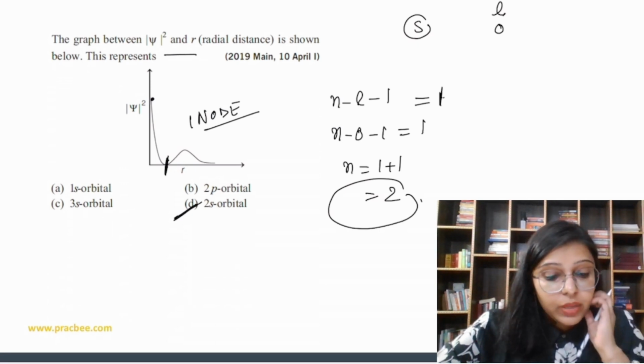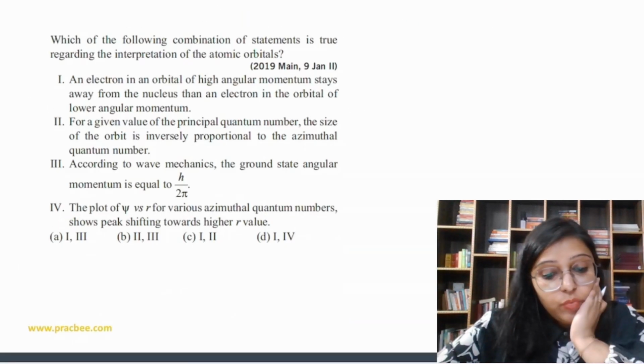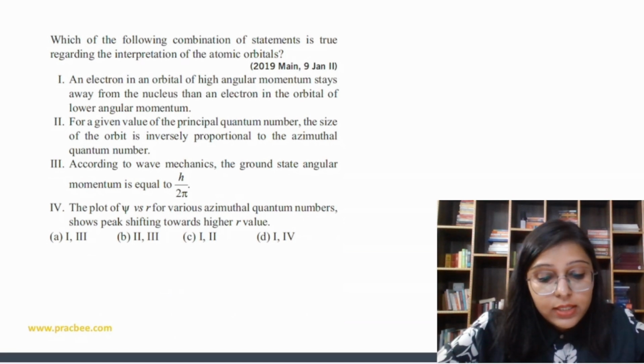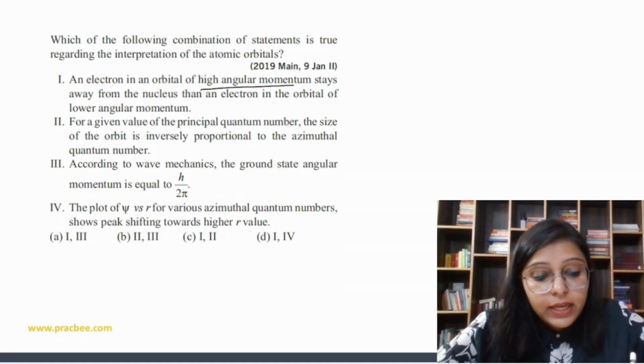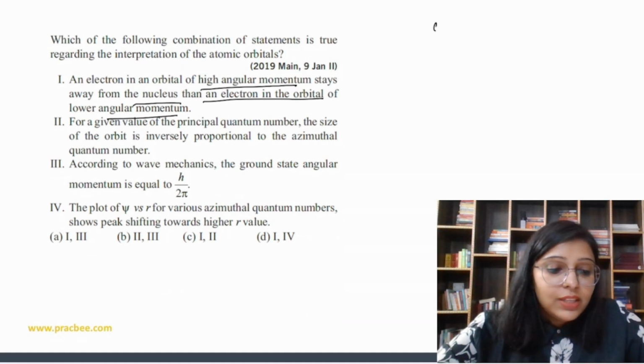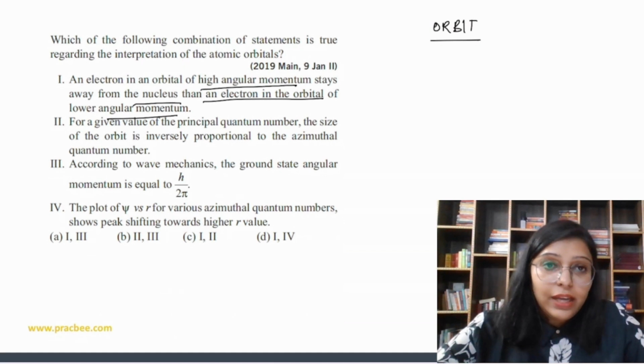2s orbital. Now, which of the following combination of statements is true regarding the interpretation of the atomic orbitals? So let's start. Question says an electron in the orbital of higher angular momentum stays away from the nucleus than an electron in the orbital of lower angular momentum. Is it true? Let's say, we can say orbit is also the same, because in the orbit we have orbital, so in higher orbit we have higher orbital, so you can relate.